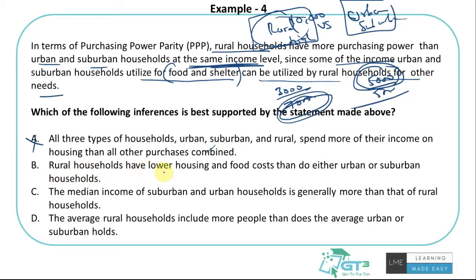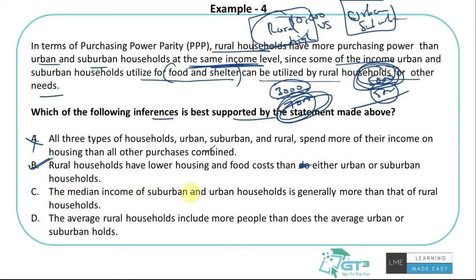Rural households have lower housing and food costs than do either urban or suburban. This is correct, right? Than either urban or suburban. So that seems to be correct, right? As I said, rural households have more power to spend after spending on food and shelter compared to urban and suburban at the same income level, because they are spending less on housing and food compared to them. So they will be left with more to spend compared to them. So that's why this seems to be the correct inference that I can make.